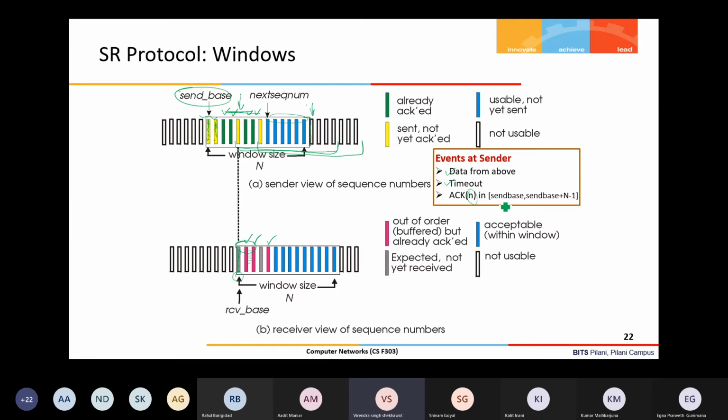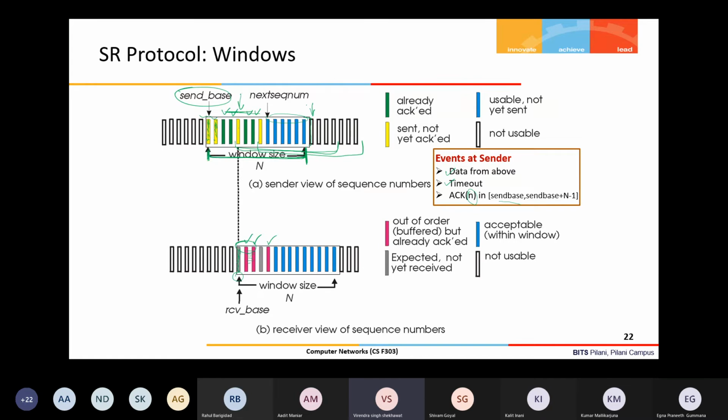And if the ACK of packet n is received, what it will check first is whether this ACK belongs to the range send base to send base plus n minus 1. That means it is within the present window, between send base and send base plus n minus 1. This pointer is send base plus n minus 1 and this is send base.